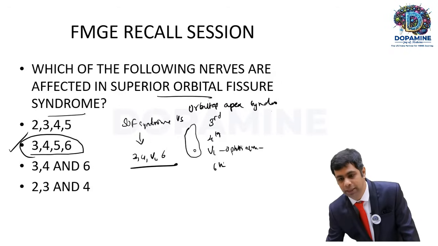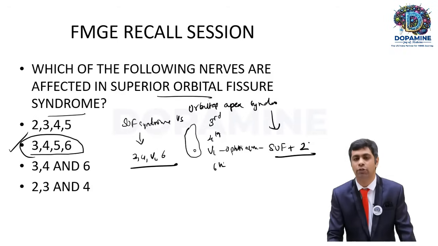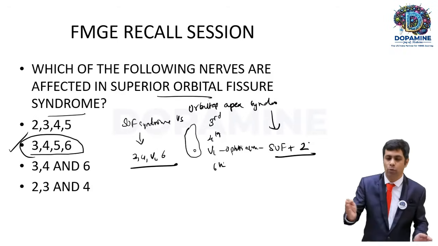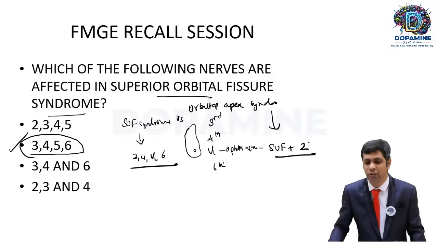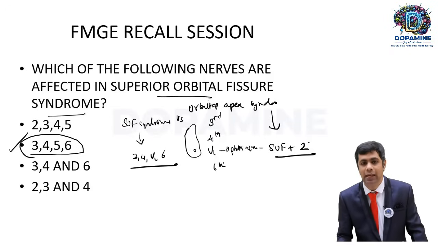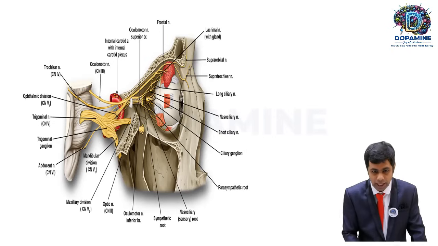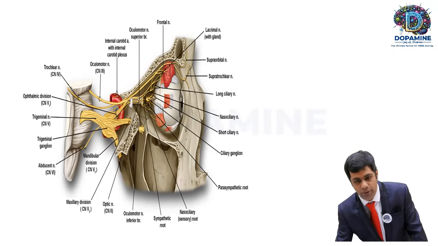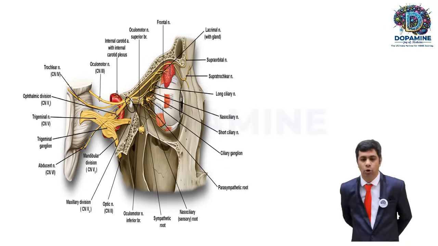So what is orbital apex syndrome? It is SOF syndrome plus the second nerve, the optic nerve, also being involved. Look at the picture there. You find this is the superior orbital fissure, and the third nerve, the fourth nerve, the V1 division and the sixth nerve are all traveling in the superior orbital fissure in the sphenoid bone.